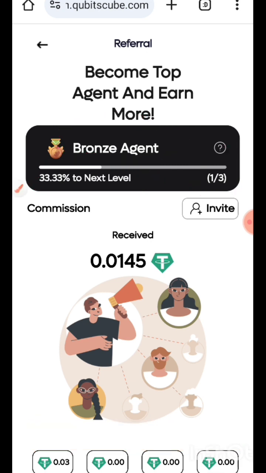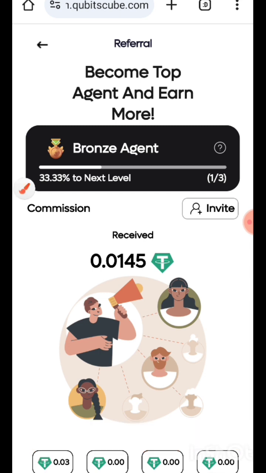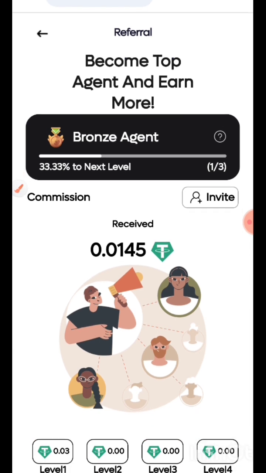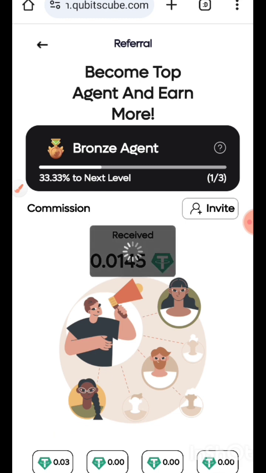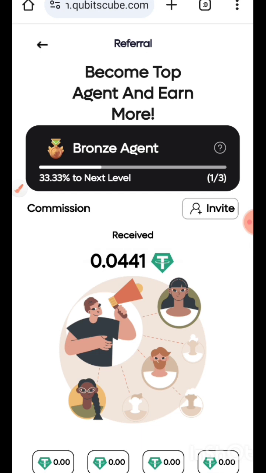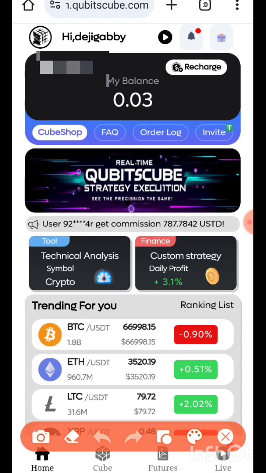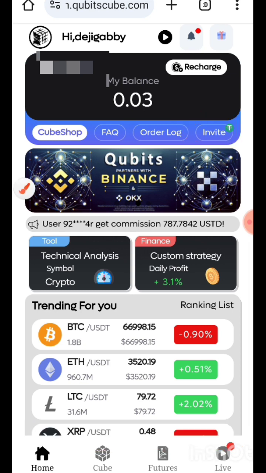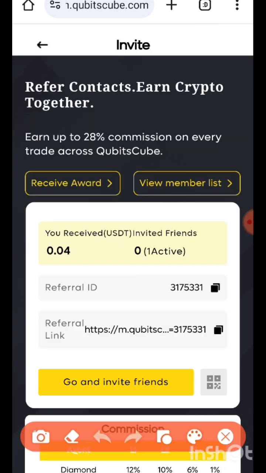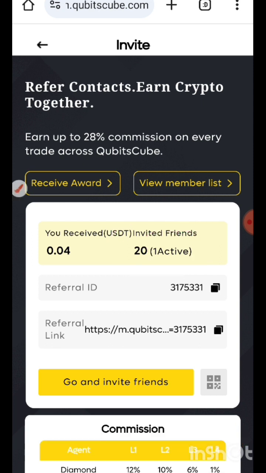So now if you want to claim your referral income, I can only earn from my level 1 because I only have one active level 1. So I've claimed my referral bonus. Let me show you where you can get that again. You can come here to your invite and also access your number of referrals. Like I told you, I have just one person active for now.